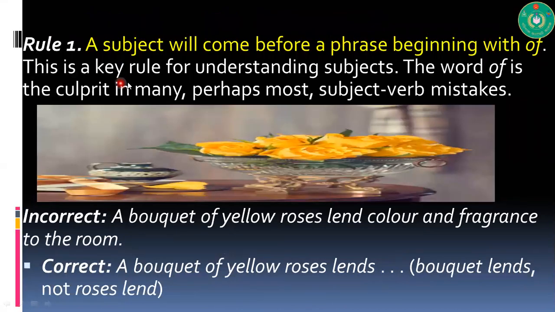Now the rules. A subject will come before a phrase beginning with of. This is a key rule for understanding subjects. The word of is the culprit in many, perhaps most, subject-verb mistakes. Here, the example shown earlier: a bouquet of yellow roses lends color and fragrance to the room. A bouquet is single, so the subject is singular and the verb will be singular.